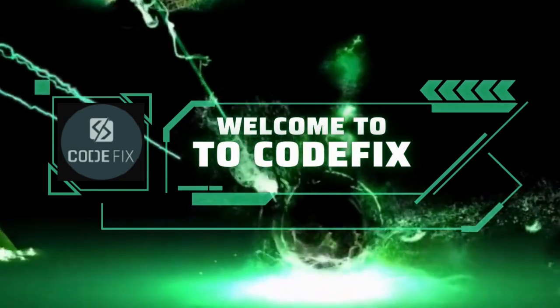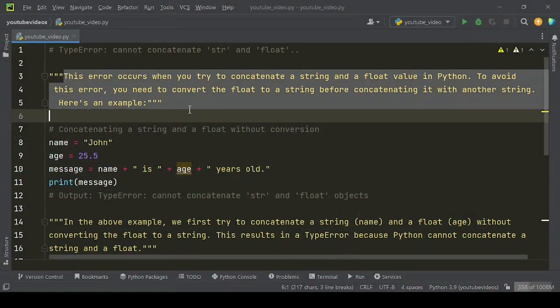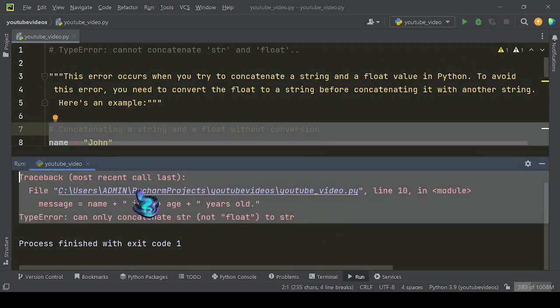In this video we have shared how to fix the TypeError: cannot concatenate str and float. This error occurs when you try to concatenate a string and a float value in Python. To avoid this error, you need to convert the float to a string before concatenating it with another string. Here's an example. When you run this type of example code, you will get this kind of error.